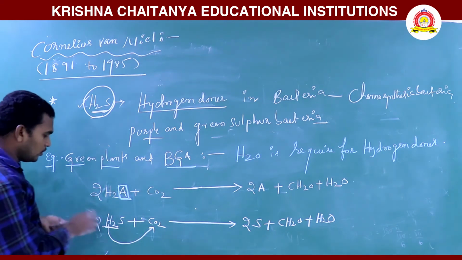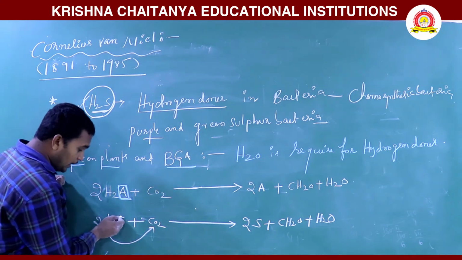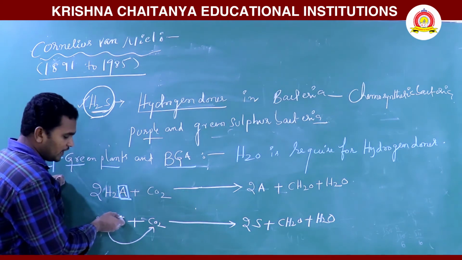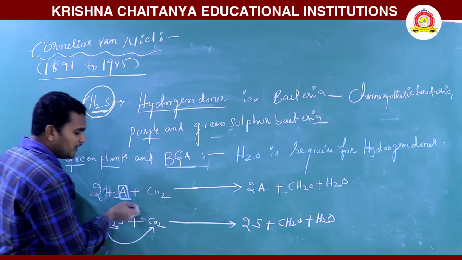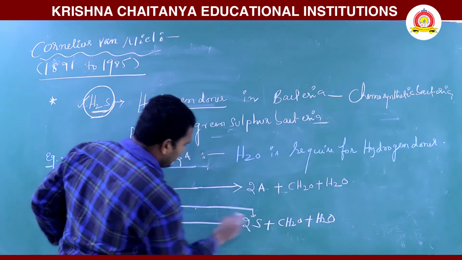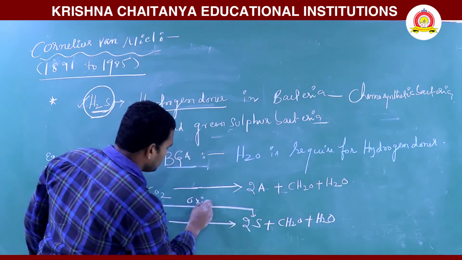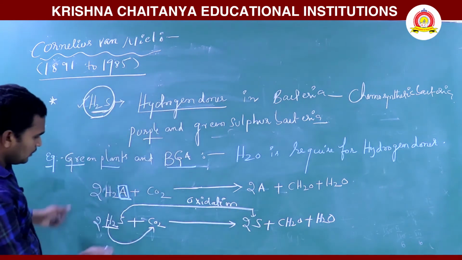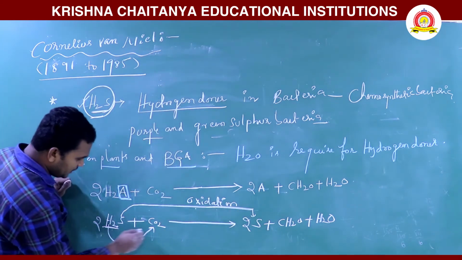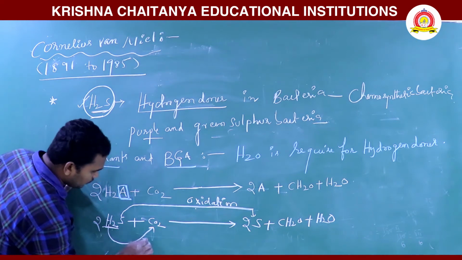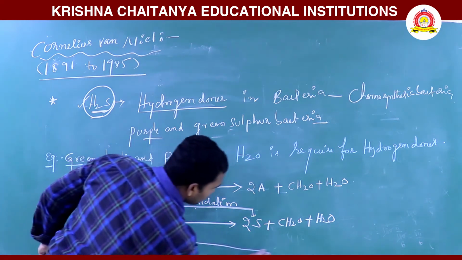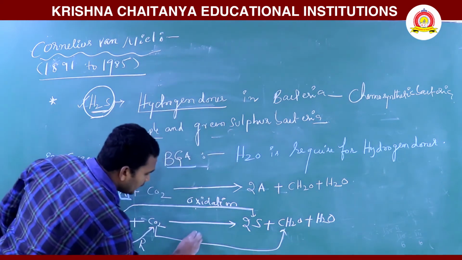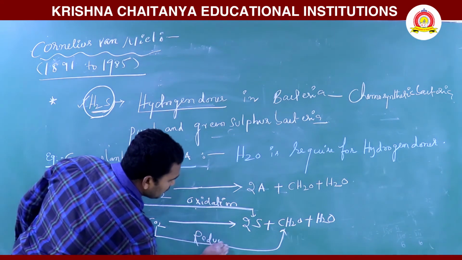Also, the hydrogen sulfide is oxidized into sulfate. It is oxidation into sulfate. And the hydrogen is reducing CO2. It is called reduction.